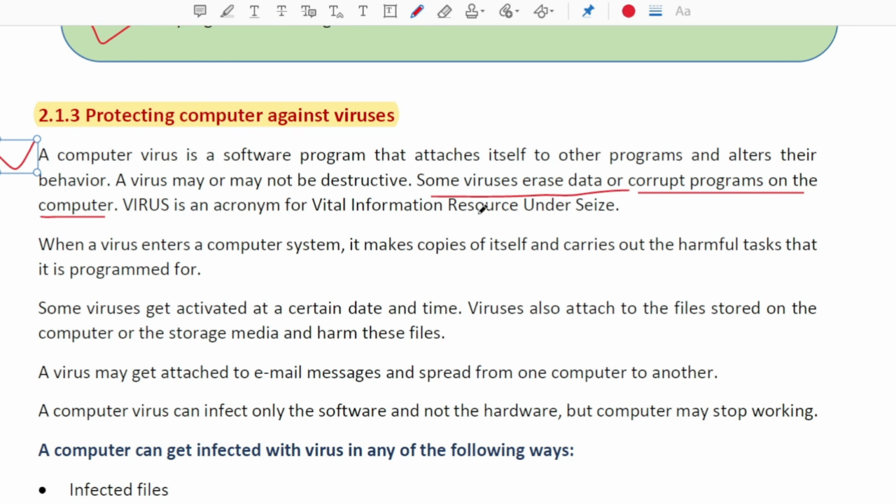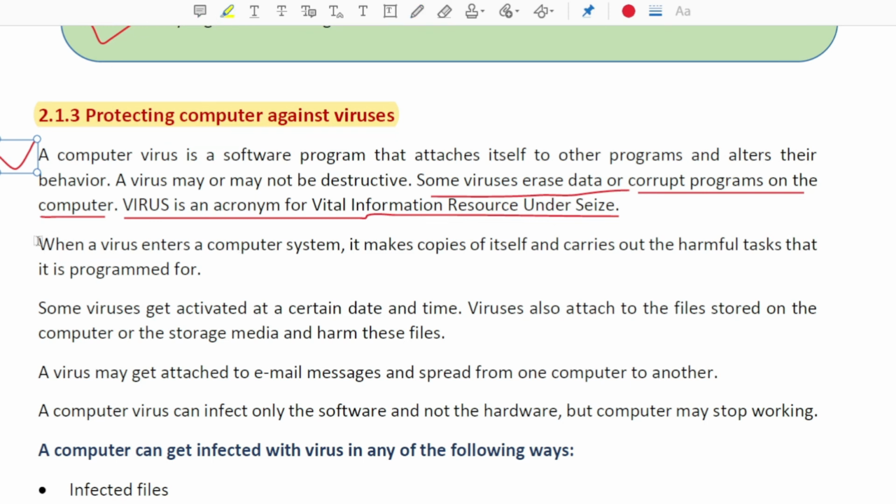So they actually damage the file, so that's why we need antivirus. Virus is an acronym for Vital Information Resource Under Siege. Whenever a virus is made, that means a program is made, and when it comes into the market, the persons or companies who make antivirus research that program and create the cure programs that can detect that virus, that means the harmful program, and remove the effect of the program. So that is the role of antivirus.